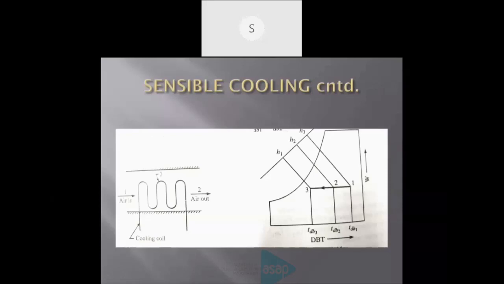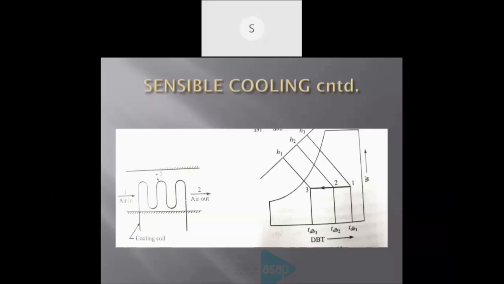This operation is shown using a psychrometric chart. This is the first point, 1. Point 1 is marked, that is the property of entering air. That may be a higher temperature, and 3 is the temperature of the cooling surface or cooling coil. That is a lower temperature. In the psychrometric chart, we know that coming from right to left, temperature is decreasing. So we can mark this process as a horizontal line from right to left. The arrow is shown like that.